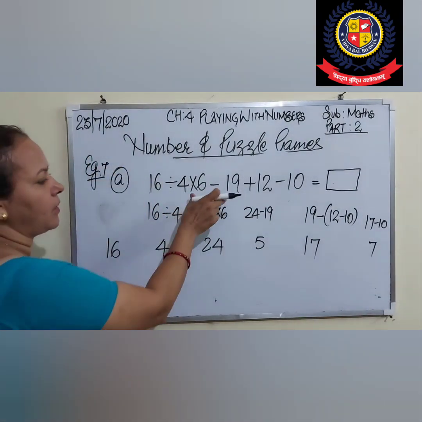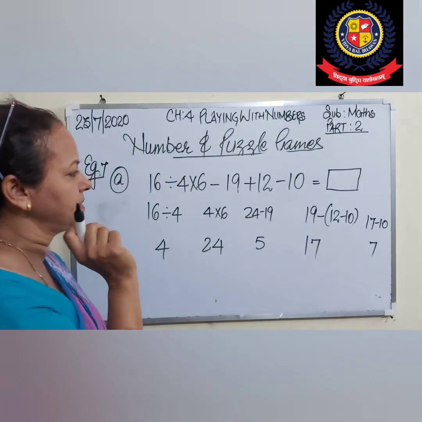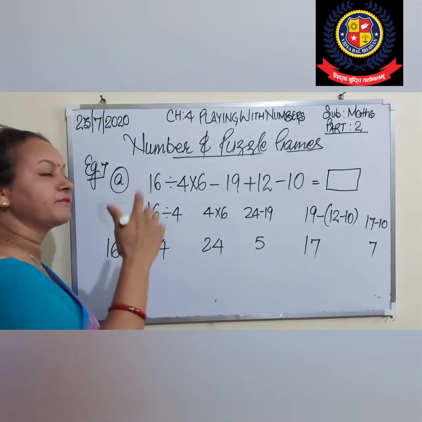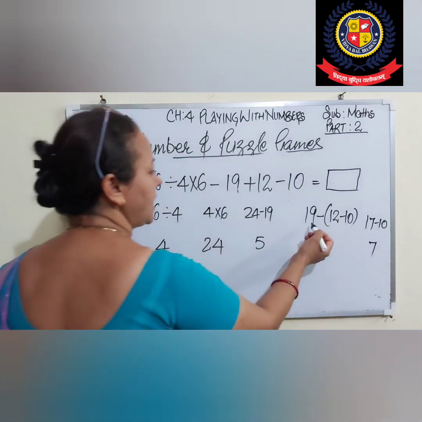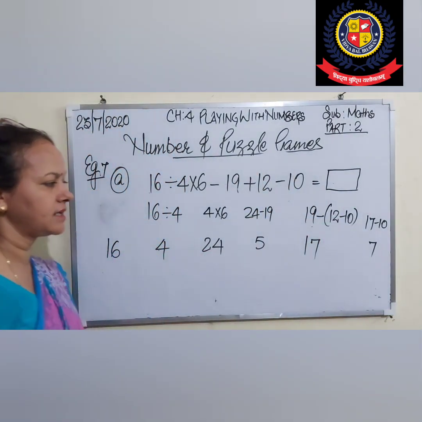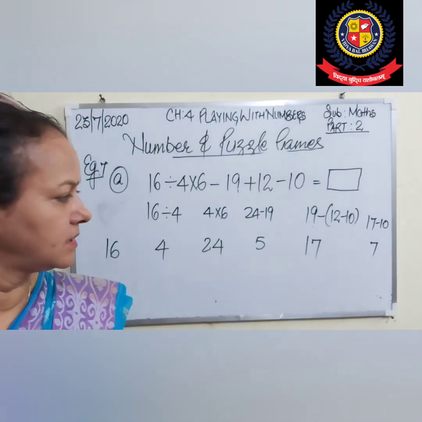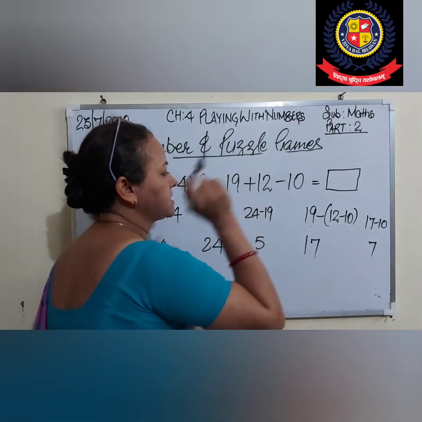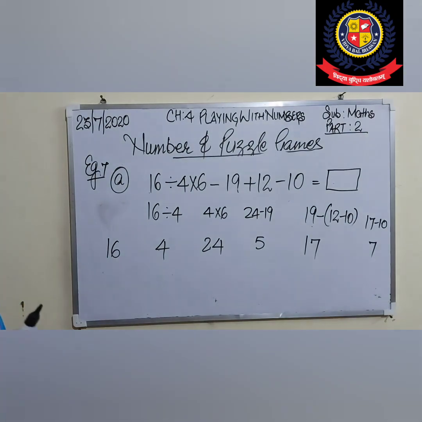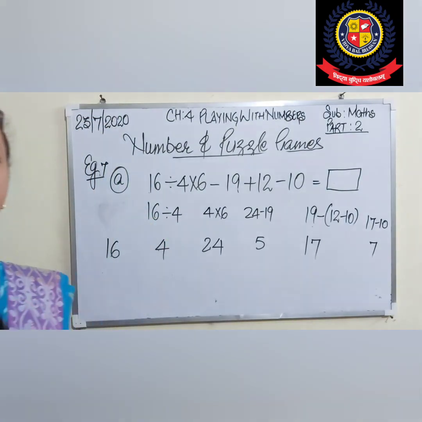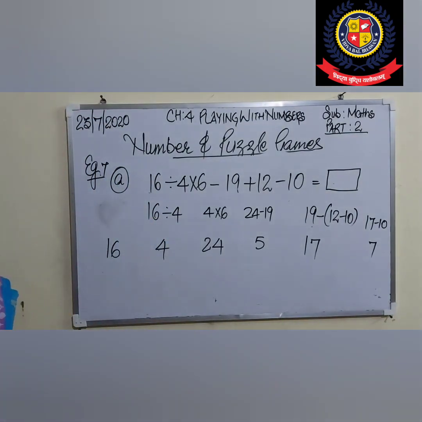Now when we got 24, what will I do? 12 minus 10, then subtract from 19. 19 minus 12 minus 10. What is it? 19 minus 2, that is 17. Then 17 minus 10 I have done. What is it? 7. Clear, student? This is only nothing else. Only you have to use presence of mind. Right?